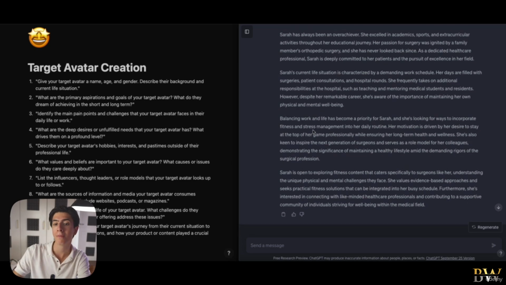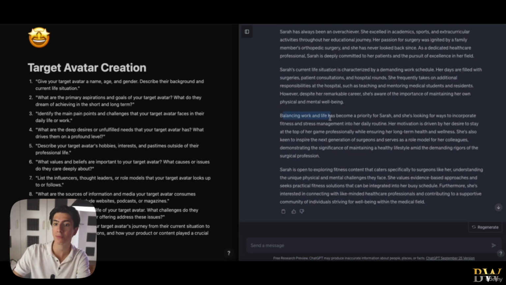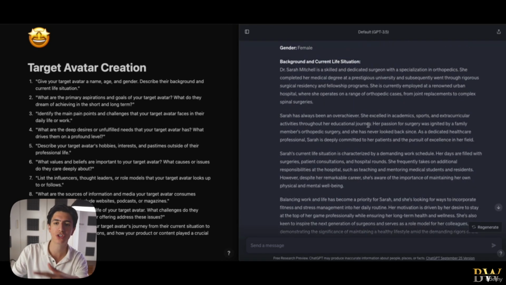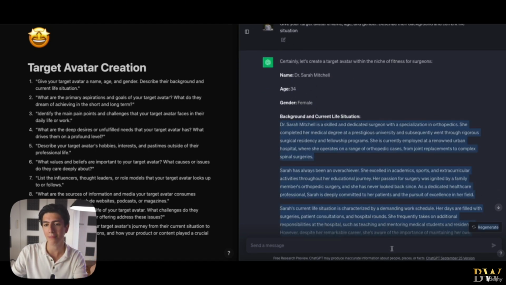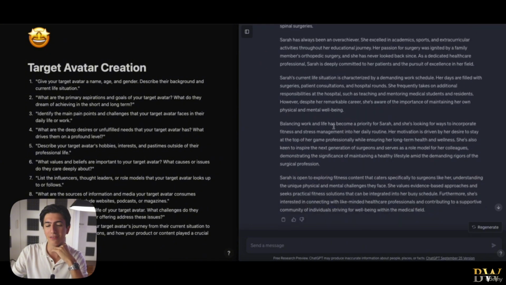So here's a problem. Balancing work and life has become a priority for Sarah, and she's looking for ways to incorporate fitness and stress management into her daily routine. Her motivation is driven by her desire to stay at the top of her game professionally while ensuring her long-term health and wellness. Right? So those are the general information that we got with the first prompt, and look at how much info we got about Dr. Sarah Mitchell in the first prompt.